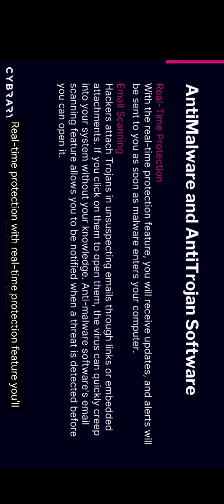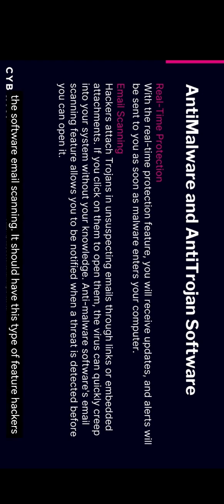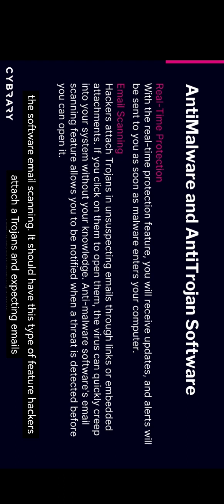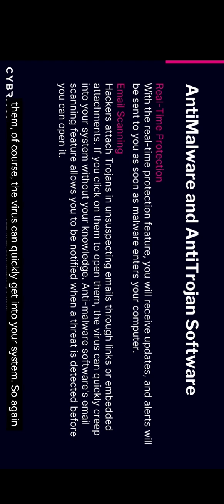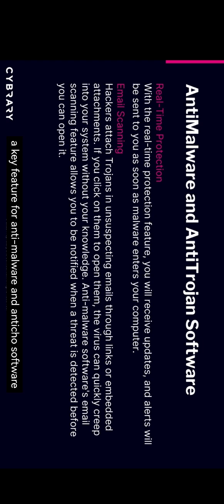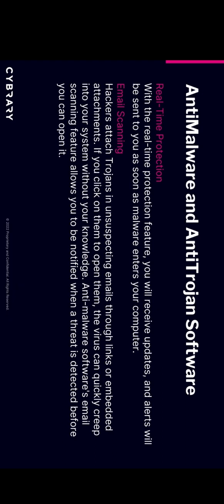Real-time protection. With the real-time protection feature, you'll receive updates and alerts as malware enters your computer. This is part of the features of anti-malware and anti-Trojan software. Email scanning: it should have this type of feature. Hackers attach Trojans to unsuspecting emails through links and embedded attachments. If you click on them, of course, the virus can quickly get into your system. So a key feature for anti-malware and anti-Trojan software is that it should be able to detect this malicious link before a user clicks it.